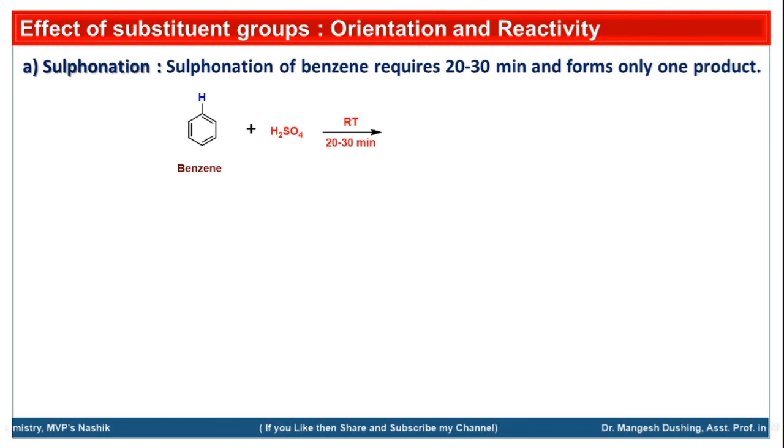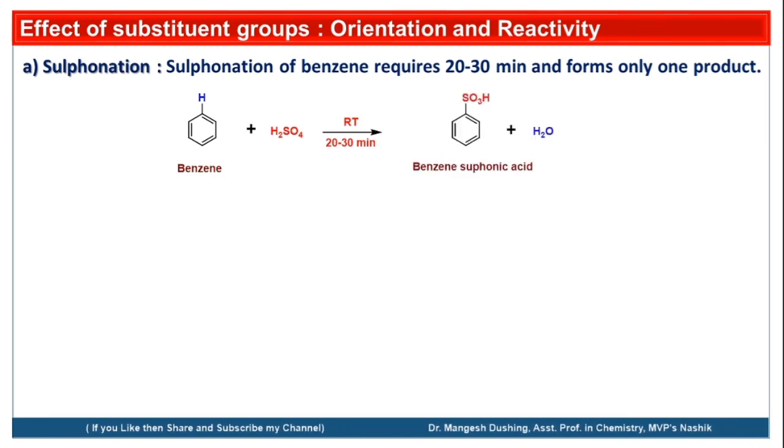Now the rate of this reaction at room temperature takes around 20 to 30 minutes, and we will get one product, that is benzene sulfonic acid. Because all hydrogens are equal, any one hydrogen is replaced by the sulfonic acid group, so we will get the benzene sulfonic acid.